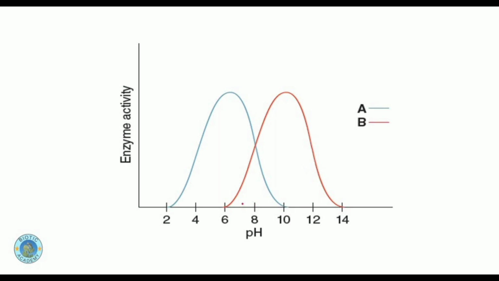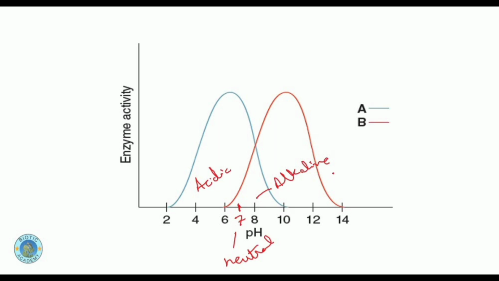As we know that pH 7 is basically a neutral pH. Below that neutral pH is basically acidic pH. Above 7 pH is basically alkaline. So different enzymes require different types of pH. Some work at pH 7, meaning the neutral pH, and some work best at acidic pH, and some work best at alkaline pH.